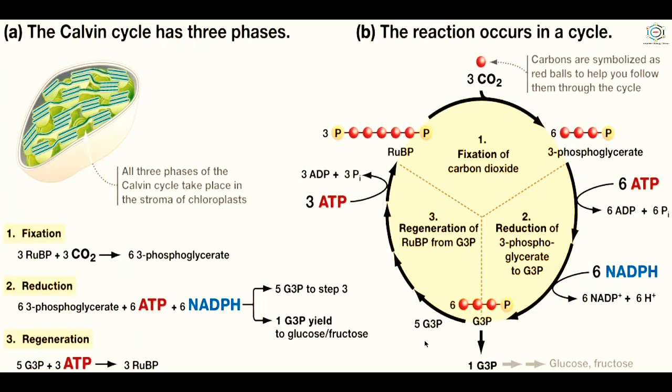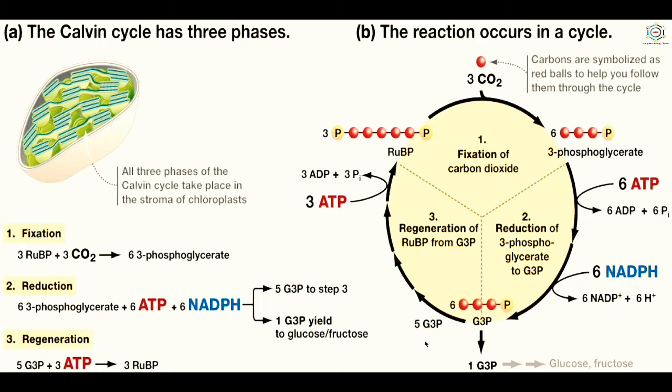So the balance sheet of the C3 cycle, or Calvin cycle, is mainly a mechanism of fixing atmospheric carbon dioxide into glucose by making use of hydrogen obtained from NADPH and energy in the form of ATP obtained from photophosphorylation. Let us ask a question and try to answer it.